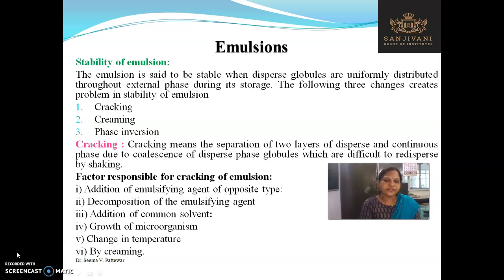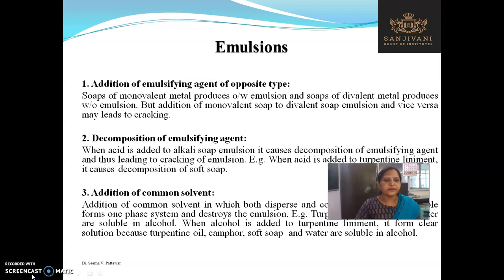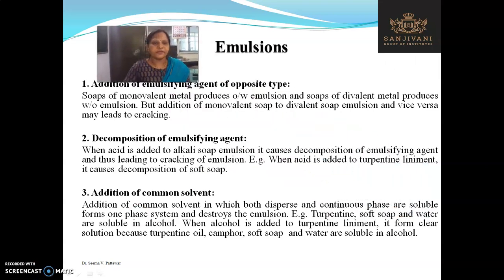So, which are the factors which cause the cracking of emulsion? First is the addition of emulsifying agent of opposite type. Second one is the decomposition of emulsifying agent. Third one, addition of a common solvent. Fourth one is the growth of microorganism. Fifth, change in temperature. Sixth is creaming. So these are the factors which are responsible for the cracking. We will see one by one.